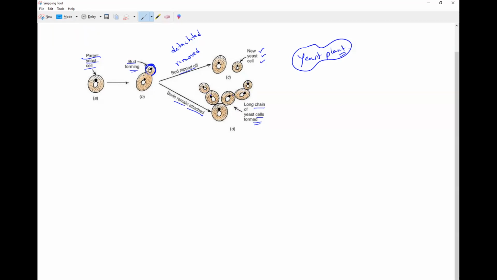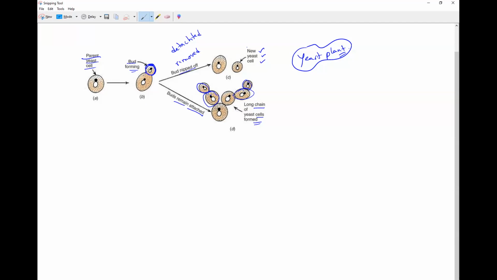The first bud starts forming its own buds and all of them remain attached. The bud formed by the parent yeast cell will start forming another daughter cell, and another daughter cell, continuously. That is how they form a long chain of yeast cells. That is what we can call yeast powder. We can notice it in our lab also.